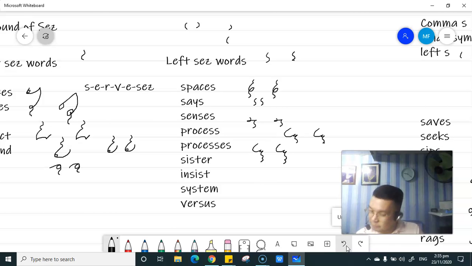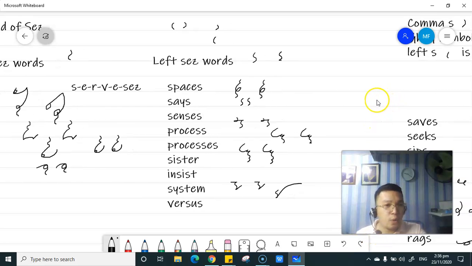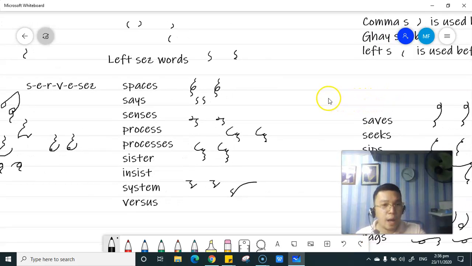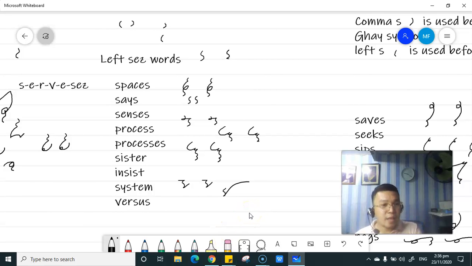Okay? Insist. We have the in, left S, then right S, T, insist. In, left S, right S, T, insist. System, see this one. Left S, then right S, stem. Bakit? Diba? We are going to use right S if it is before the T symbol. T and M, the temp symbol is T plus M symbol. Diba? Blended yan. Supposed to be ganyan.